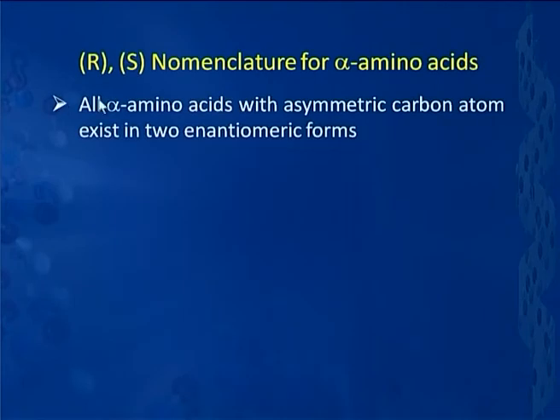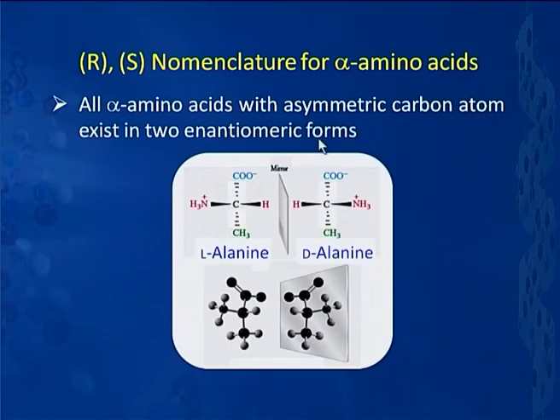Now, we all know, as I just mentioned, that all alpha amino acids with the exception of glycine happen to be optically active. Since they are optically active, that means they will exist in two enantiomeric forms. That means, this is my alanine here, and it will have a mirror image which is non-superimposable.